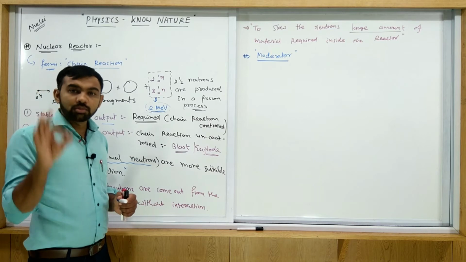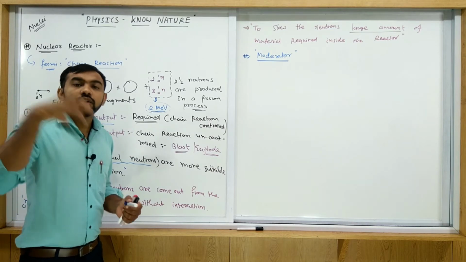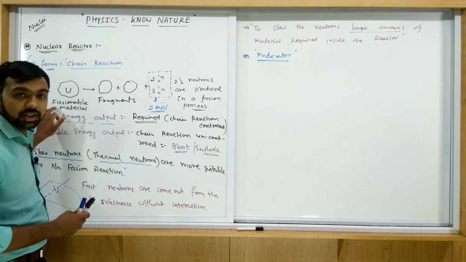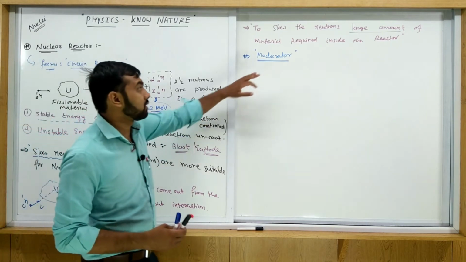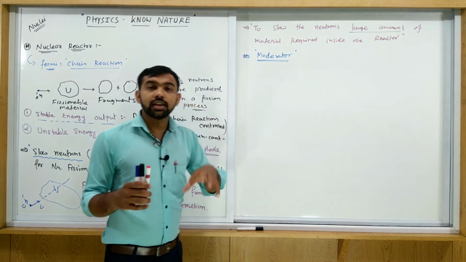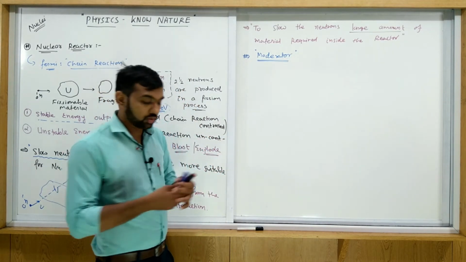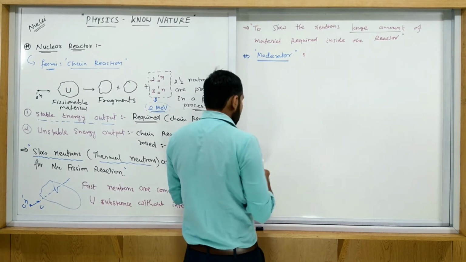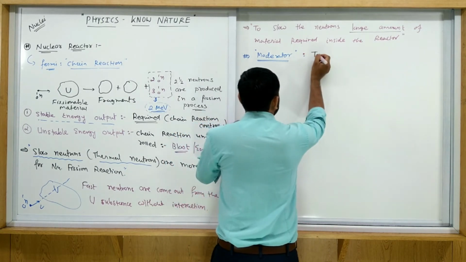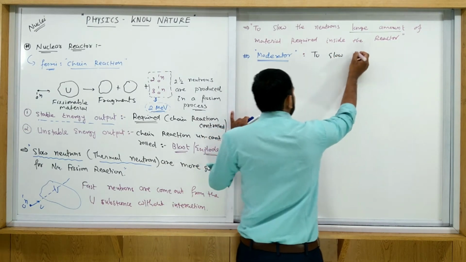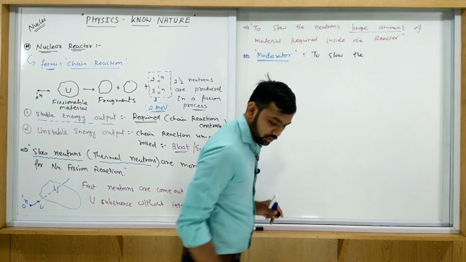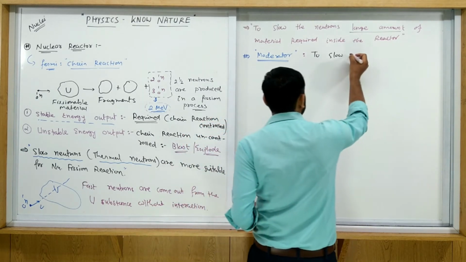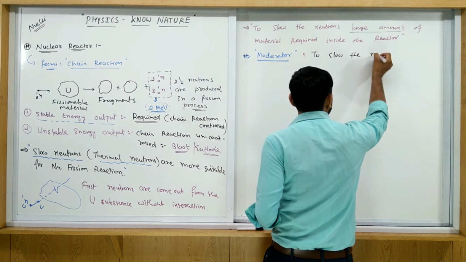A moderator is a material fed along with the uranium, the fissionable substance, to slow down the neutrons. So the main purpose of the moderator is to slow down the neutrons, meaning the speed decreases.